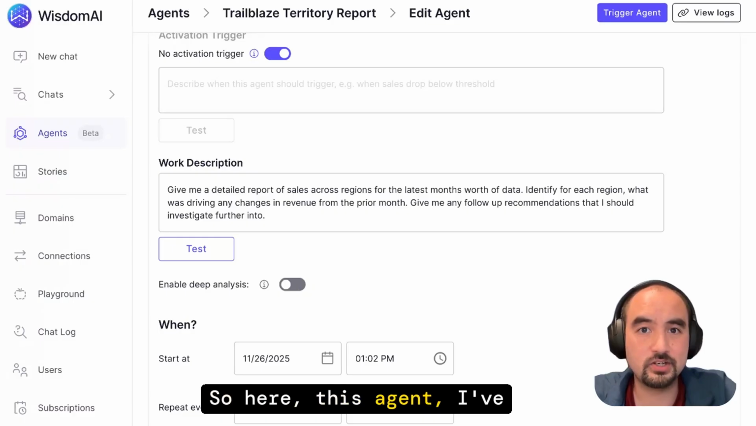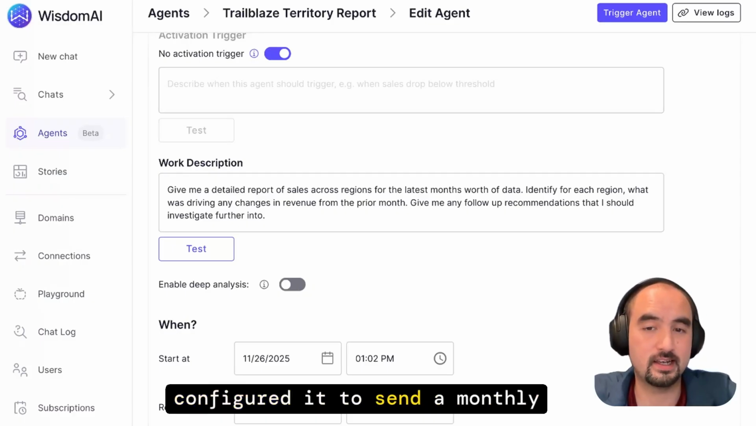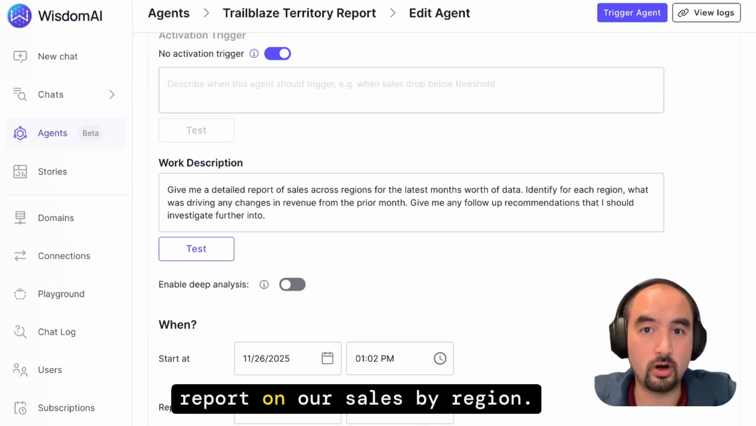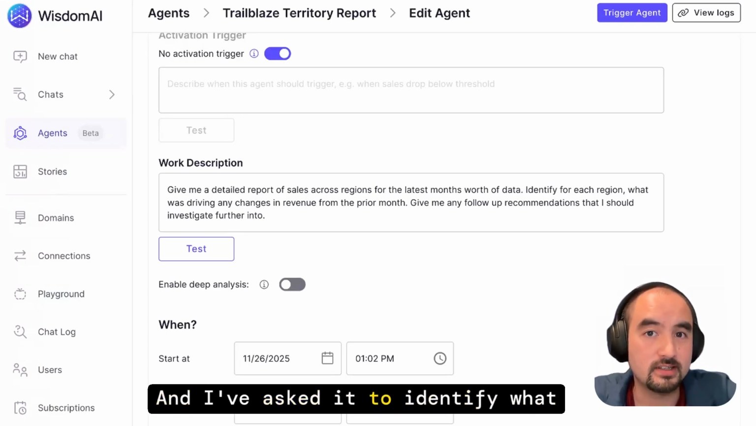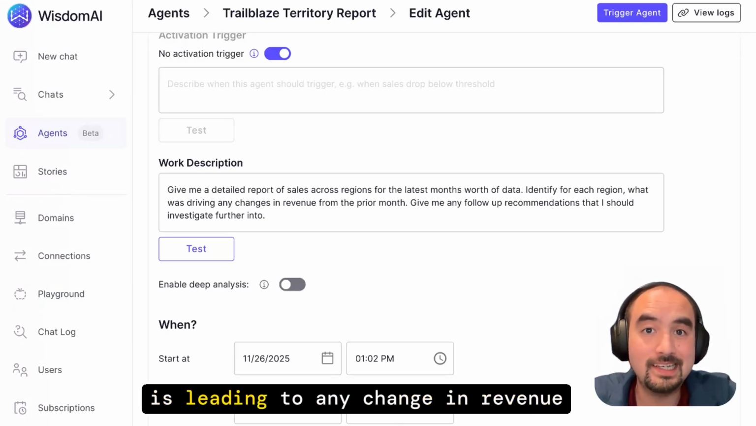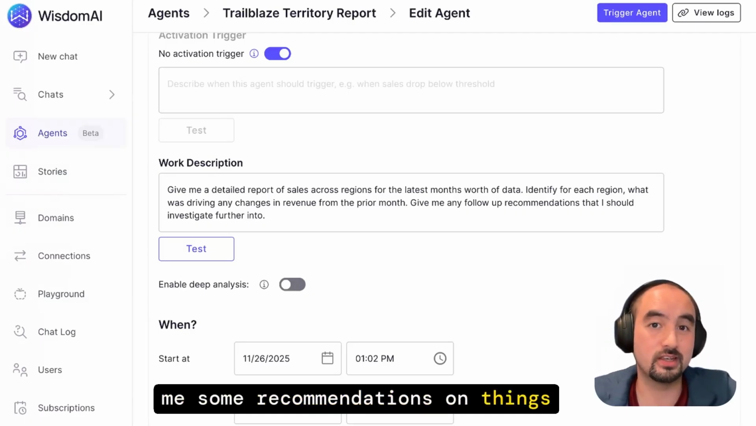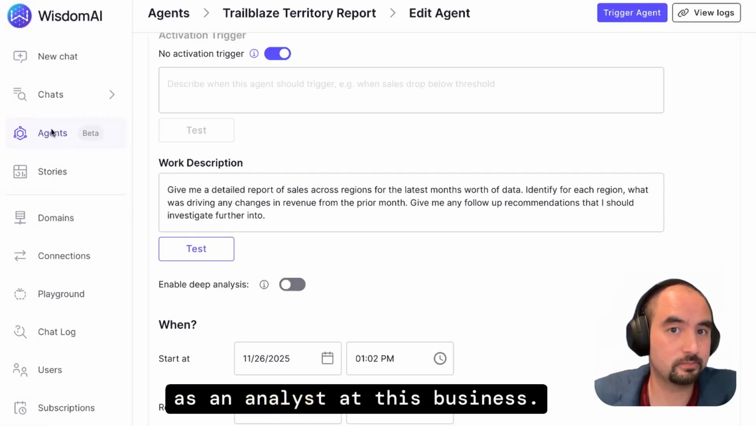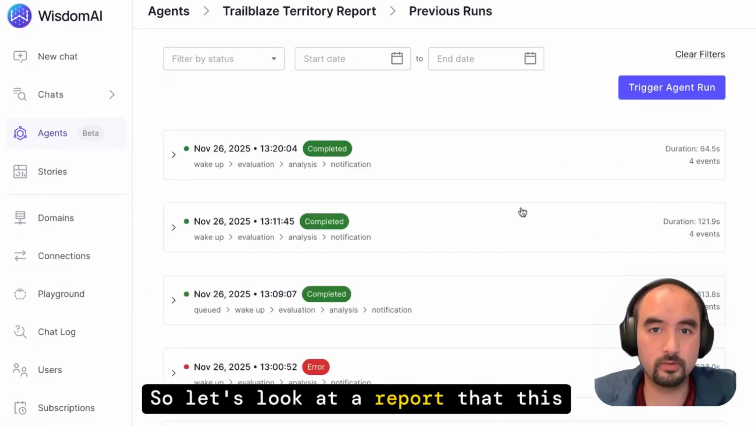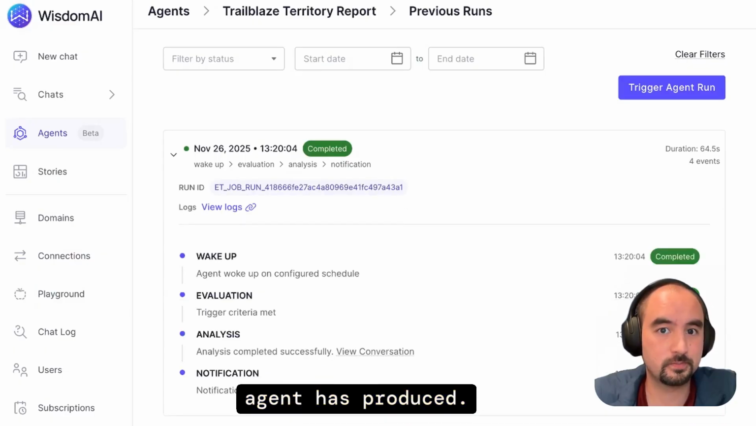So here, this agent, I've configured it to send a monthly report on our sales by region. And I've asked it to identify what is leading to any change in revenue from the previous month, and to give me some recommendations on things that I might want to follow up on as an analyst at this business. So let's look at a report that this agent has produced.